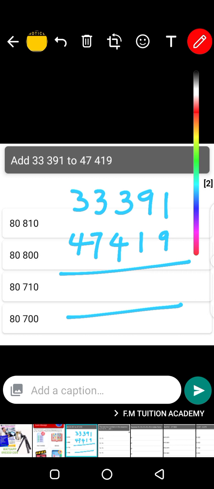So when we add these, what do you get? We add 1 plus 9, it's 10. You write 0 carry 1. 9 plus 1, 10, plus 1, 11. So it's 1 carry 1. 3 plus 4, 7, plus this one down here, 8.